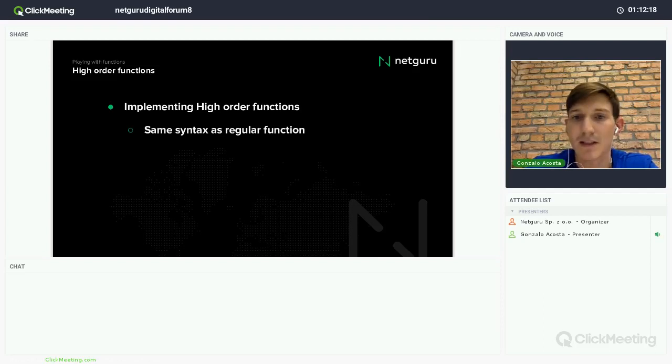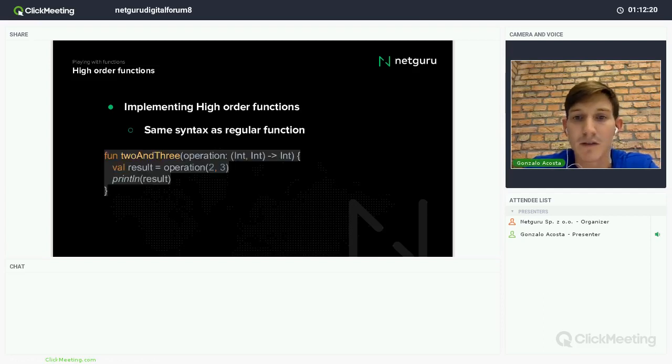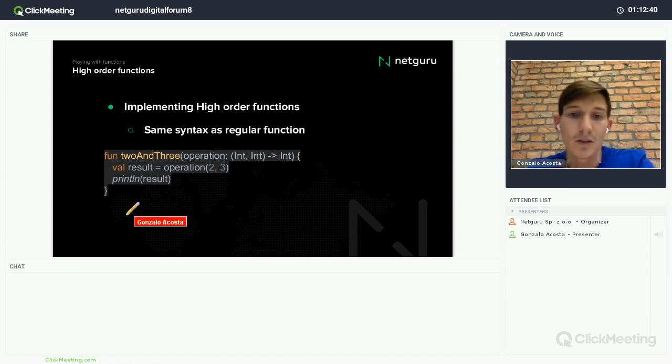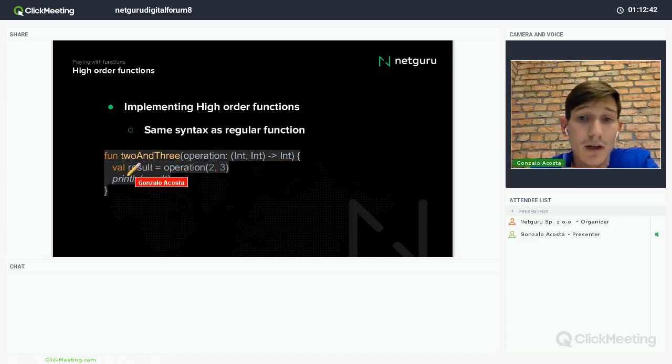So it's the same syntax as a regular function, but we define what kind of function we will receive. For example, here I have this function that takes a function only, that will receive two ints and will return an int. So this is a function that receives another function, and we use it like this. If we want the result somewhere, we just run the operation function with two numbers, and there we have the higher order function.